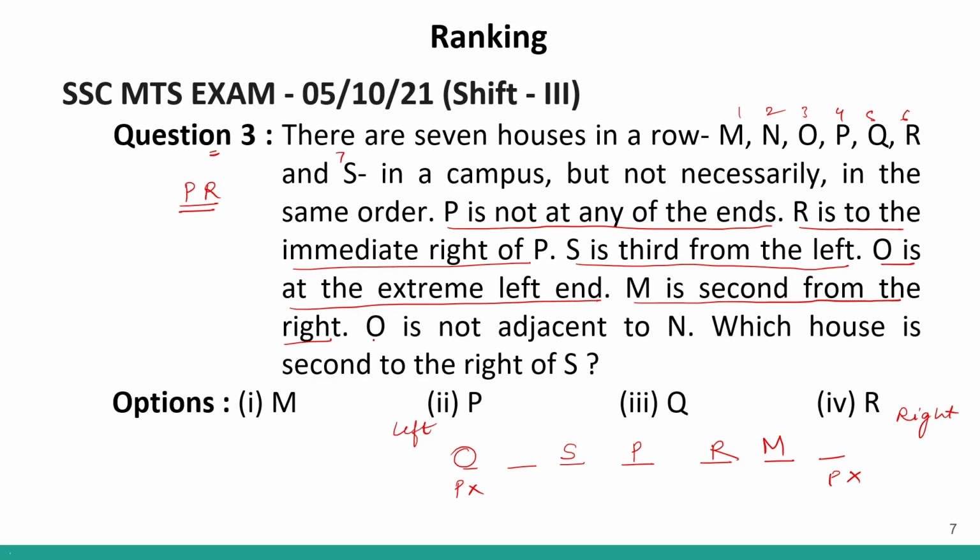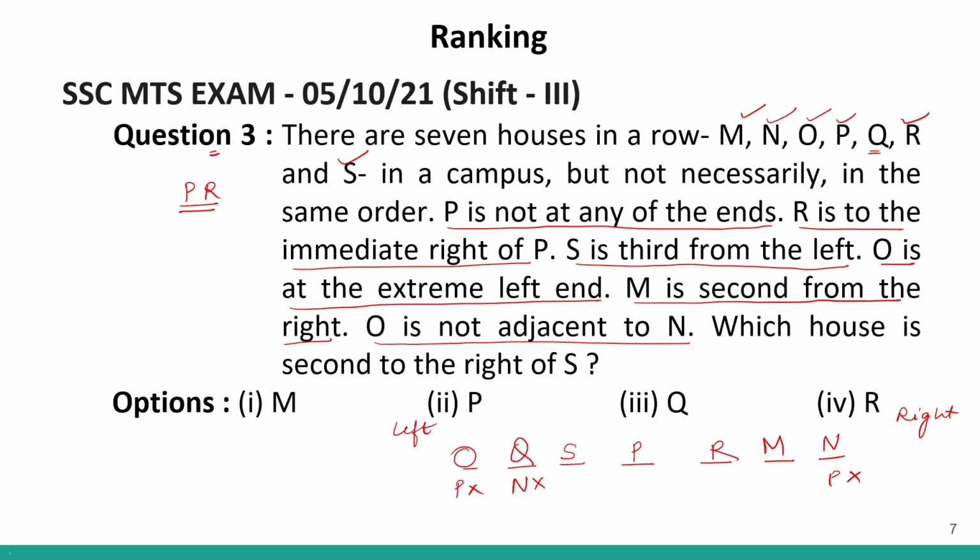Now it is given to us that O is not adjacent to N. So immediately next to O we cannot have N because O is not adjacent to N. So if N cannot come here, N will come here. Correct? So how many people we have placed? We have placed M, N, O, P, R, S. So the only person remaining to be placed is Q. So Q will sit over here.